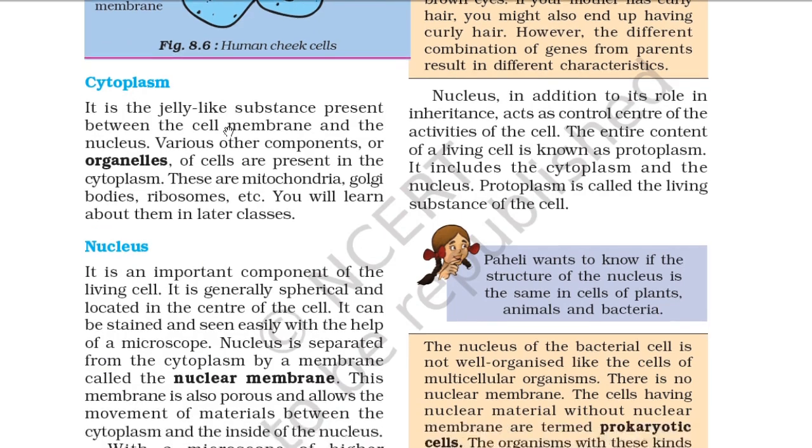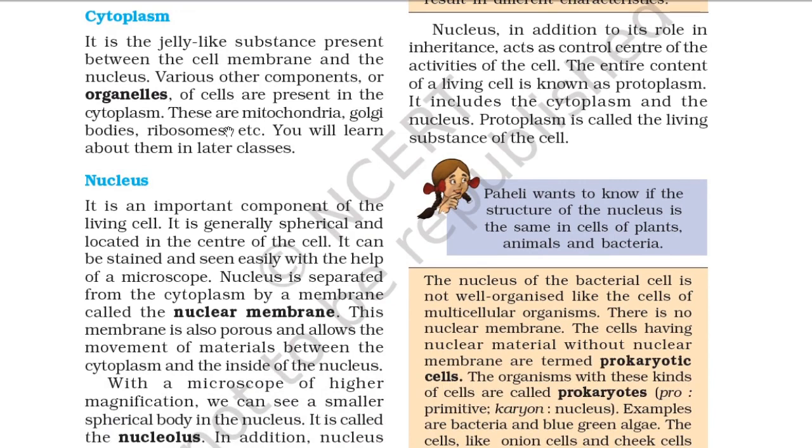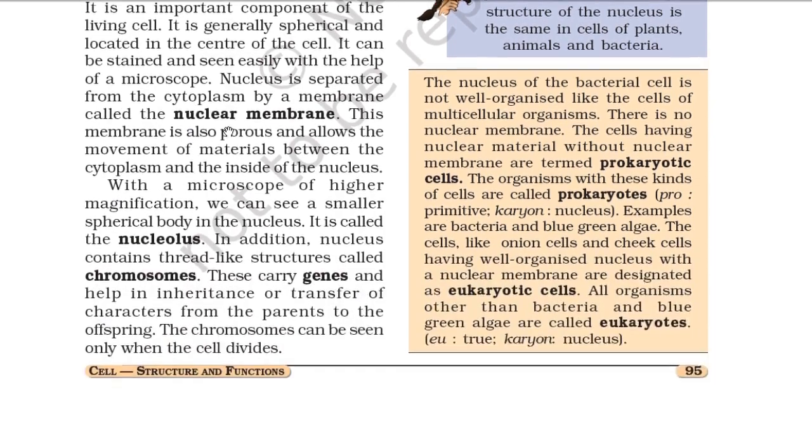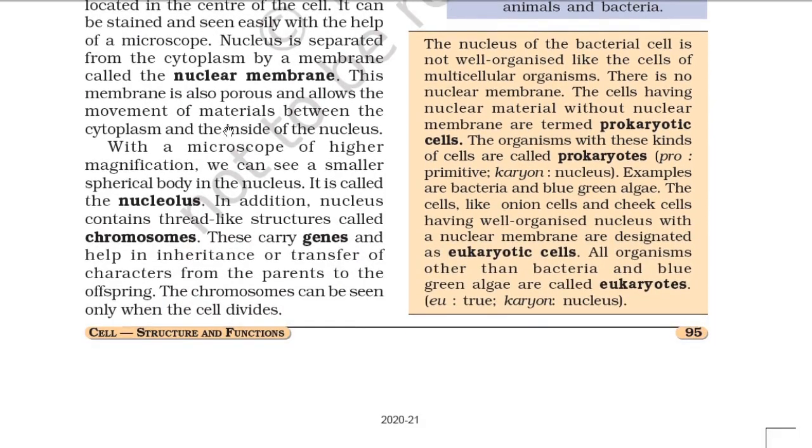So Paheli wants to know if the structure of the nucleus is the same in the cells of plant, animal and bacteria. So the nucleus of the bacterial cell is not well organized like the cells of multicellular organisms. There is no nuclear membrane. The cells having nuclear material without nuclear membrane are termed as prokaryotic cells. The organisms with these kinds of cells are called prokaryotes. Pro means primitive and karyon means nucleus. Examples are bacteria and blue-green algae.